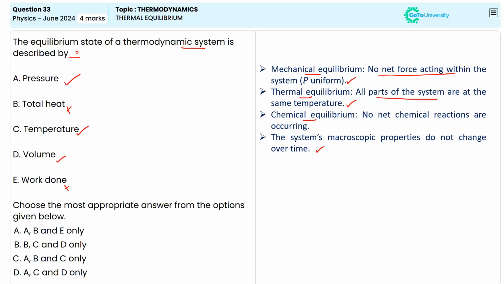So options A, C, D will be the correct quantities which are used to describe the equilibrium state of thermodynamics. So based on that, we can say option D given here will be the correct answer for the question.